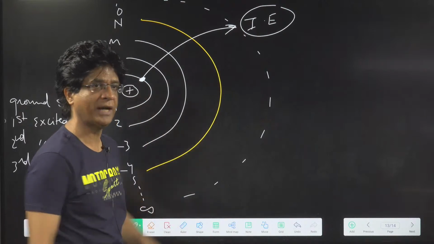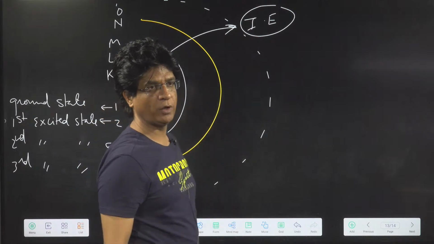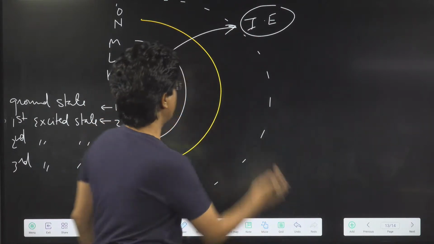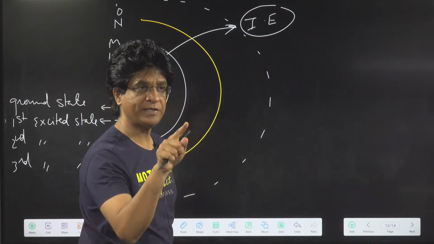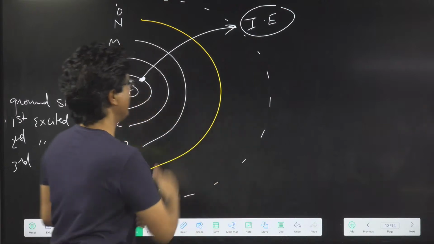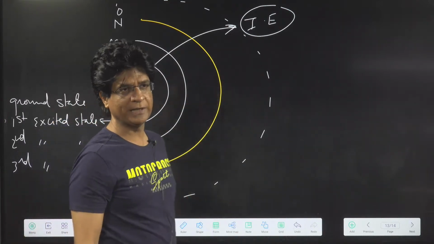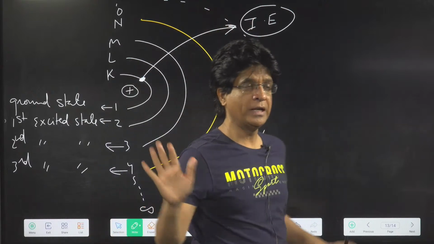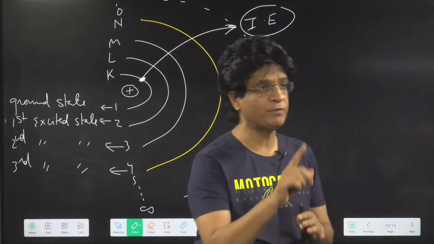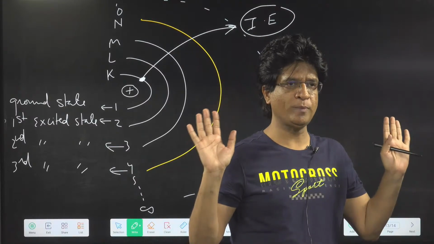One more thing you have to understand, that orbit number infinity is also called the free state of the electron, and all the remaining inside orbits are called bounded states. When I say bounded state, it means the electron is bounded by the electrostatic attraction of the nucleus. But in orbit number infinity, it is a free electron. It is no more under the influence of the nucleus. It can go anywhere. Yes or no, Kusuma?